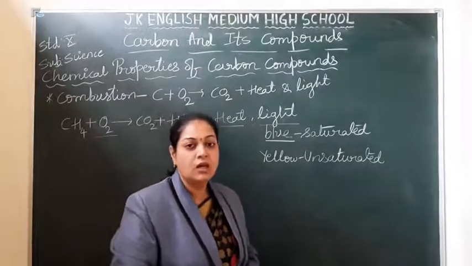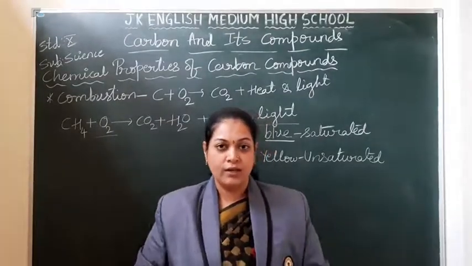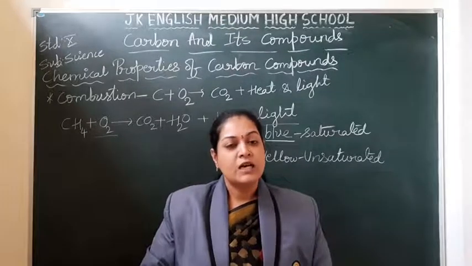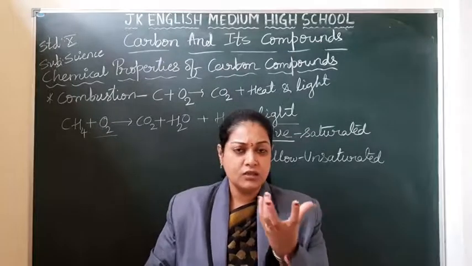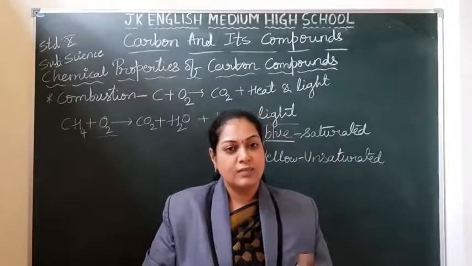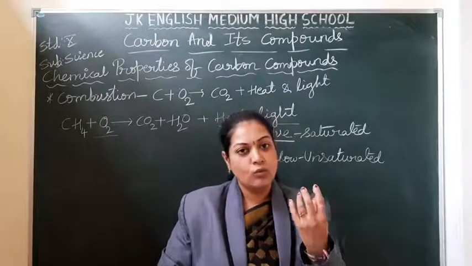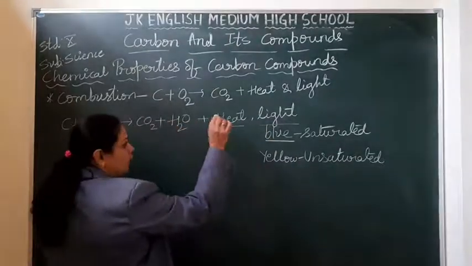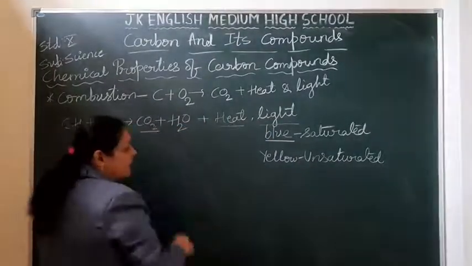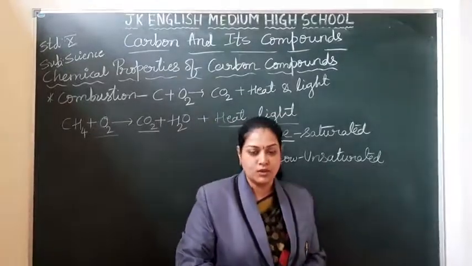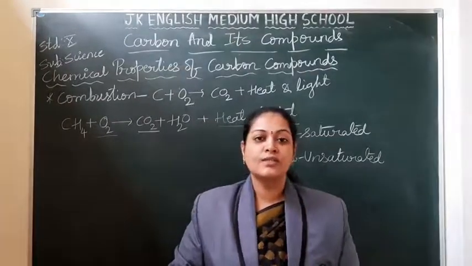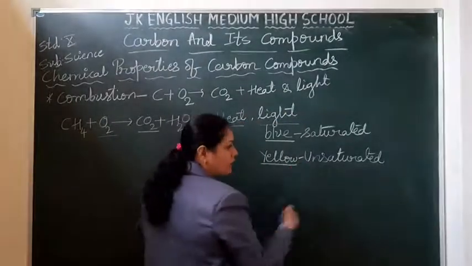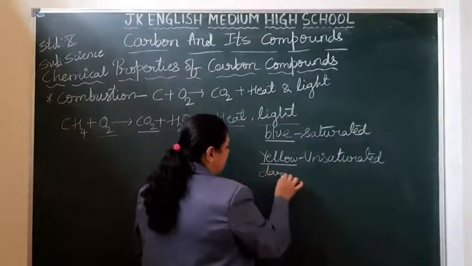You are using the stove in the house, students, for cooking purposes. So you are using LPG, liquefied petroleum gas. As you are providing the gas, the burner with so many holes means there is a supply of oxygen, and you are getting the blue flame when there is complete combustion. After many days, what happens? Those holes of the burner might be filled with the carbon liberated after the combustion, and there might be an insufficient supply of oxygen. That time you might have observed the yellow flame, and the bottom of the vessels will become dark.